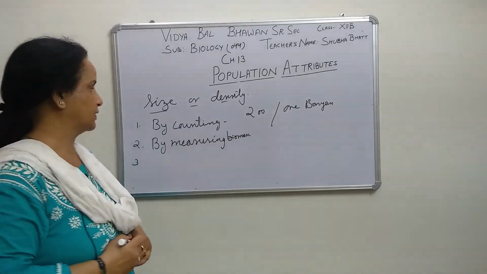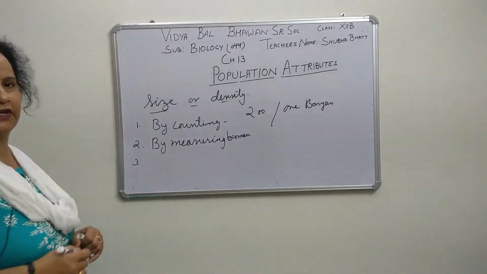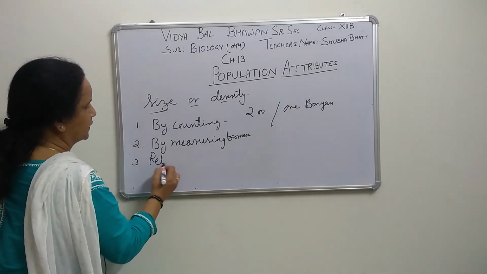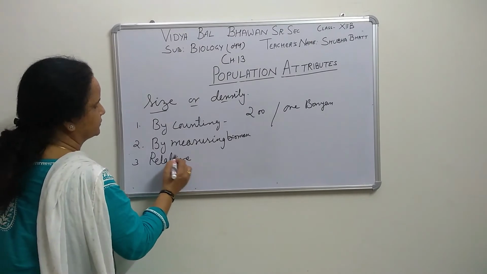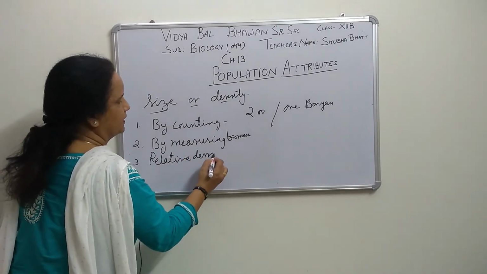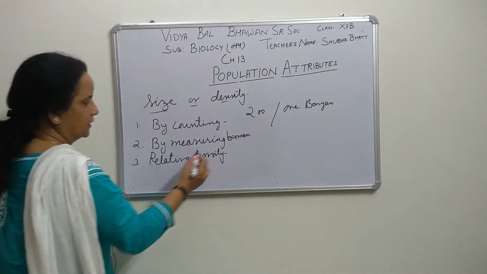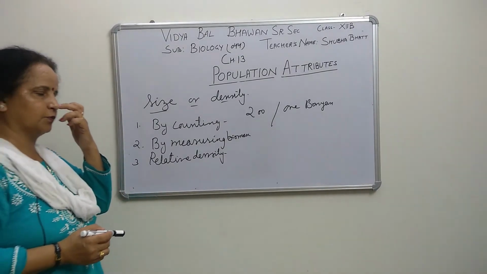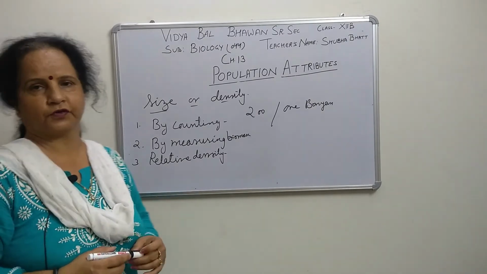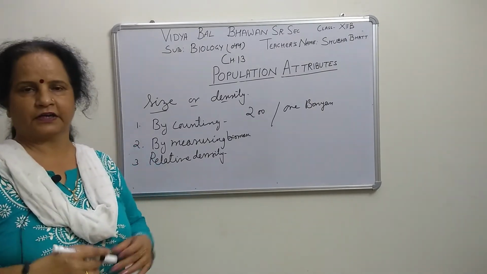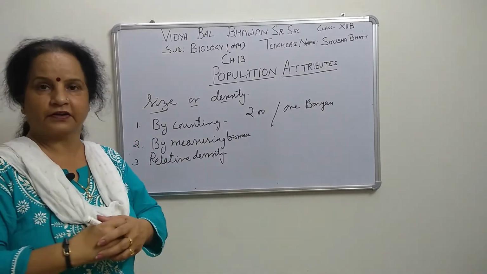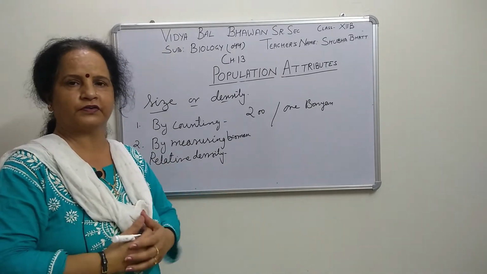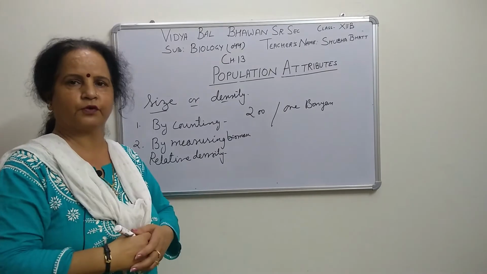Now the third method of this counting is relative density. Here we are talking about relative density, which means we are not getting the exact number, but just an approximate. One example is given about the tiger. You know, Project Tiger is in India. When the population of tigers was decreasing, the government started a number of programs to save or conserve the tiger. So that program is named Project Tiger.